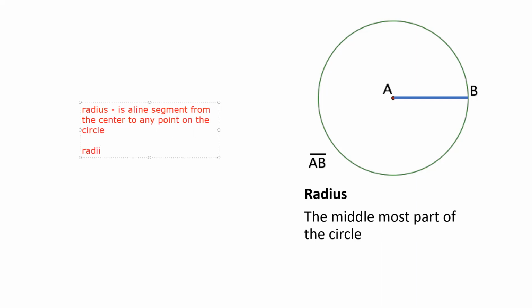Radius or radii is the plural form of radius. And all radii of a circle are congruent or equal. Okay. So in this case, we have the radius AB. Radius is a line segment from the center to any point of the circle. So we have the center A to point B, which is in the circle.